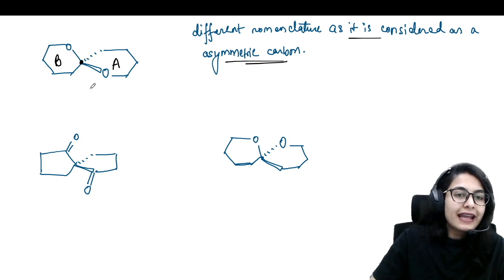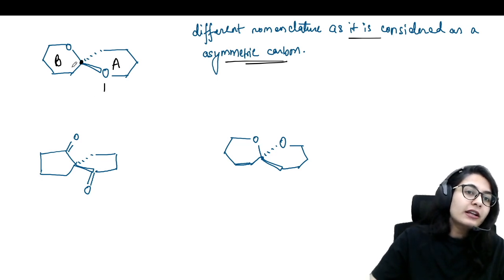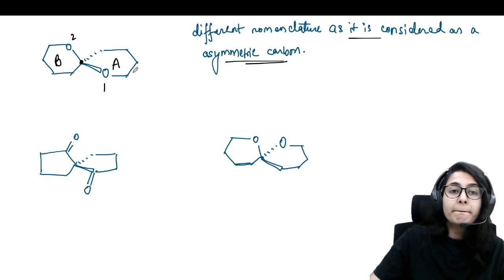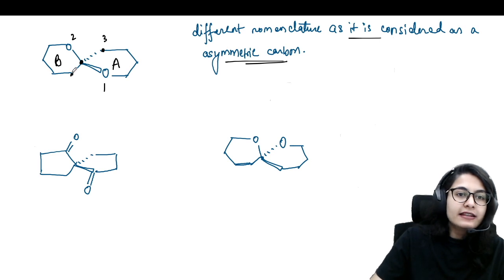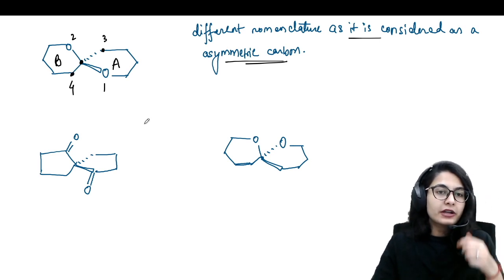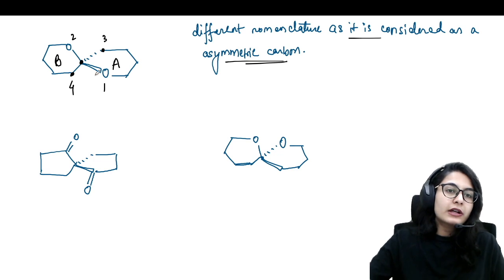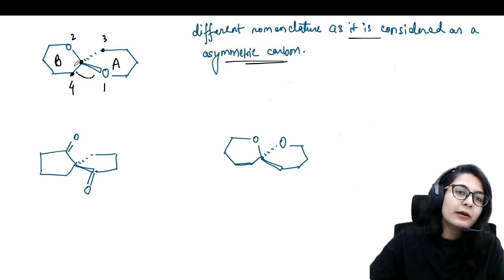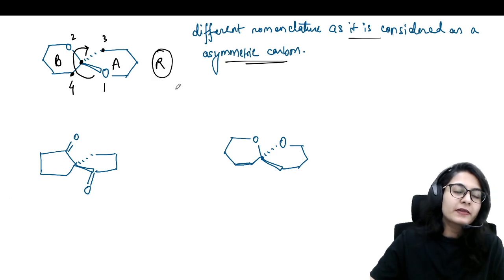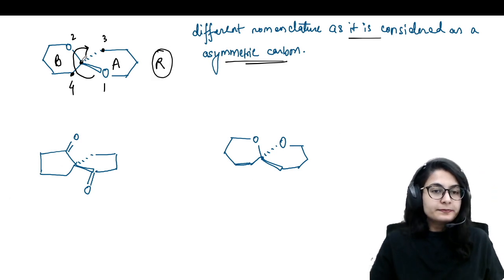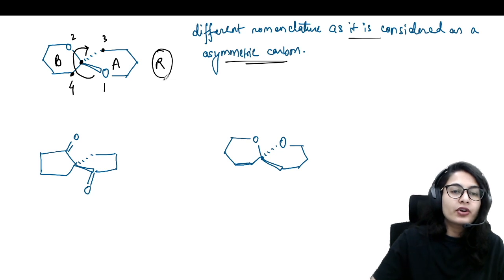See, ring A is going to have an oxygen, the one which is having greater priority goes 1. Ring B has the same atom, so this is second priority. Then you come back to ring A. This carbon will be third priority and this carbon will be fourth priority. All right. Now you do the rotation just like a symmetric carbon. 1, 2, 3 is clockwise. This is going to be R. Okay, so this chiral center is because of R.